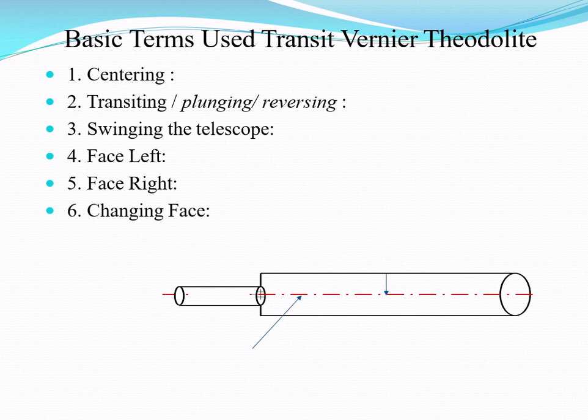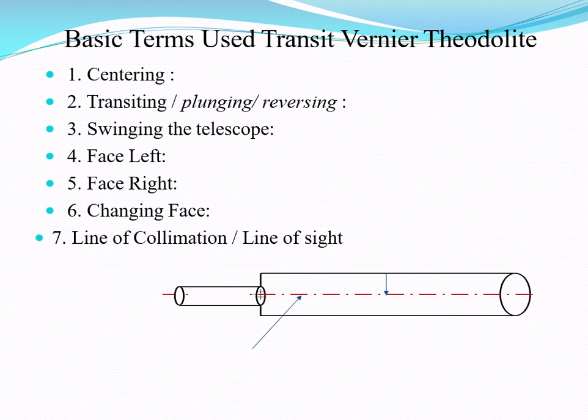Then the next term is changing the face. In that, two faces are there, face left observation and face right observation. So what is meant by changing the face? It is the operation of bringing the vertical circle to the right of the observer if originally it is to the left, and vice versa. So face left observation and face right observation are the two parts.